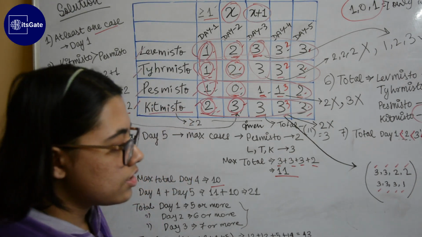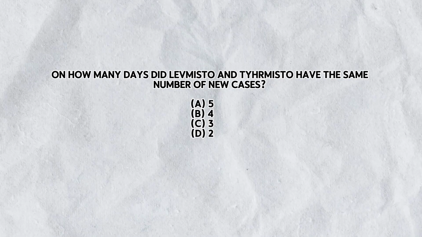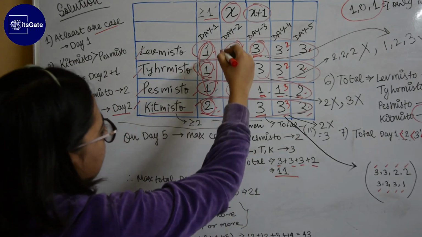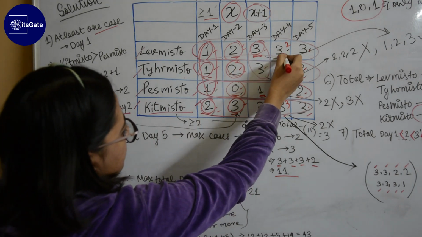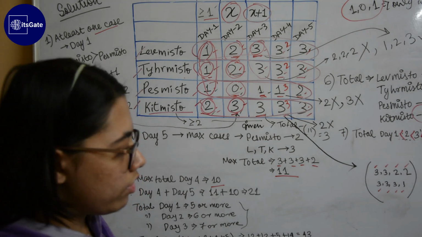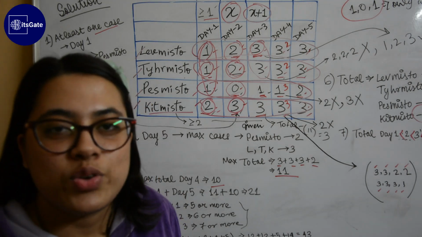Next question is, on how many days did Levmisto and Tyhrmisto have the same number of new cases? Here we can see Levmisto and Tyhrmisto are having the same number of new cases on all of the days, that is all of the 5 days. So our option is option A, 5. I hope it is clear to all of you.